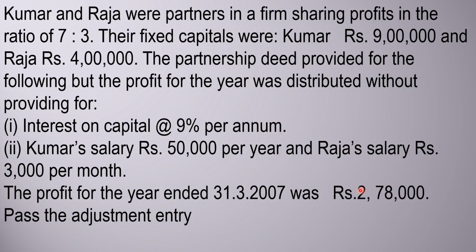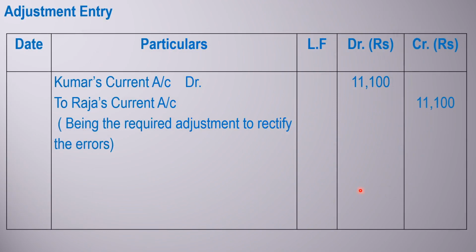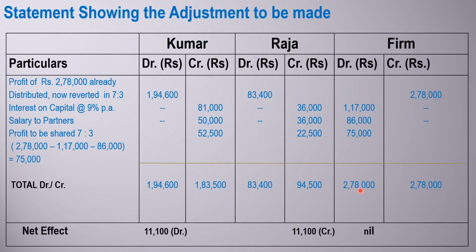First, the working adjustment table. There are 2-3 ways here. This is one way I want to show. Another way is, without making debit and credit columns, we can just write Kumar, Raja, and total or firm's book, and write amount to be debited and amount to be credited.